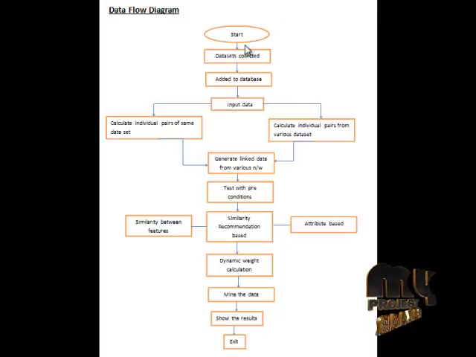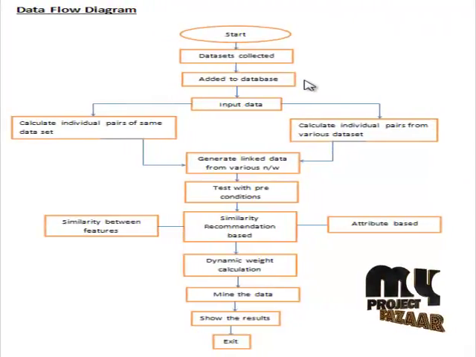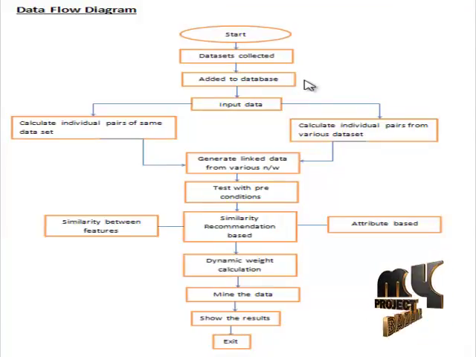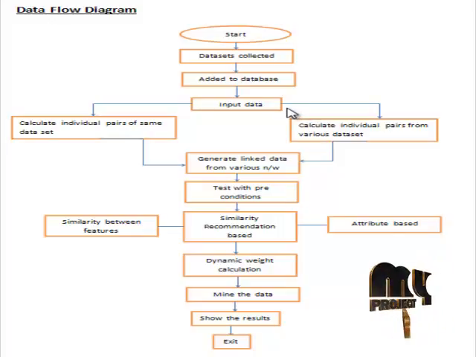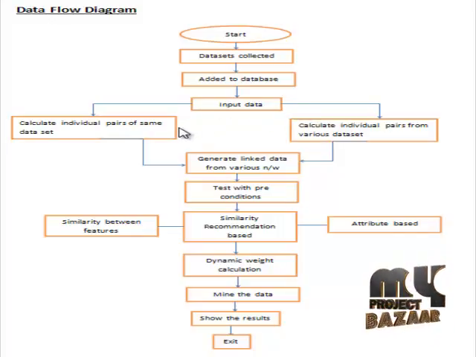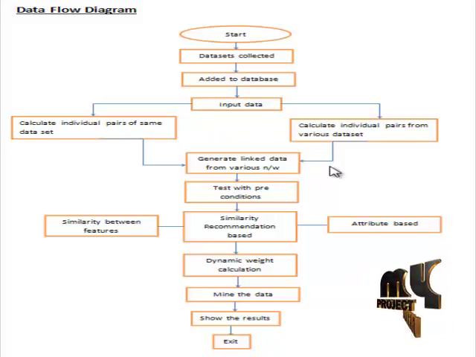Let's see the data flow diagram for our project. Our project starts from here. First, we are collecting our data sets and adding them to our database. Once the data are added to the database, we get the input data. We pass the input data to calculate the individual pairs of the same data sets and also various data sets. After that, we generate linked data from various networks.